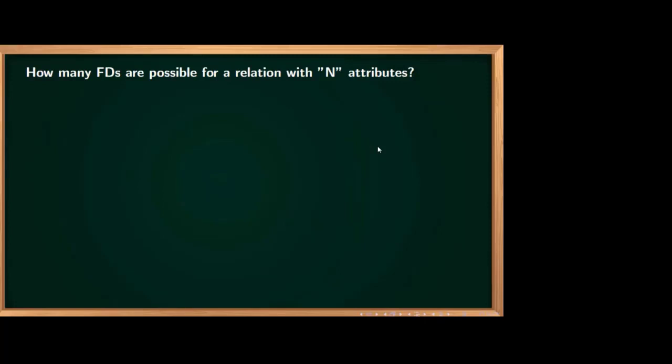you can see the question. How many functional dependencies are possible for a relation with n attributes? Can somebody tell this? That means I'm just giving the attributes alone. AB is a table.